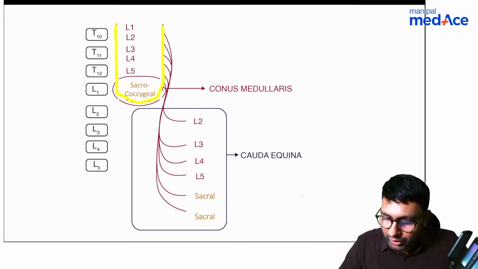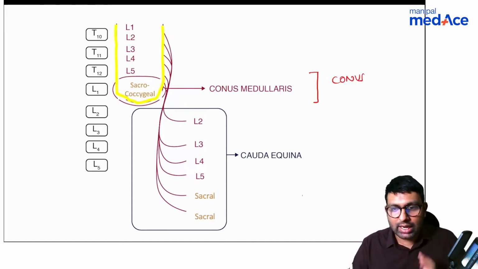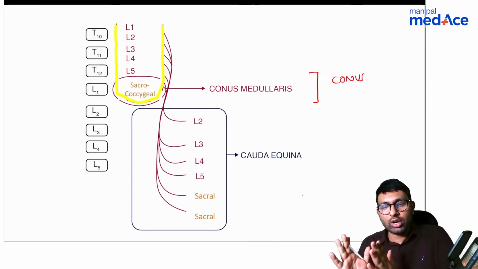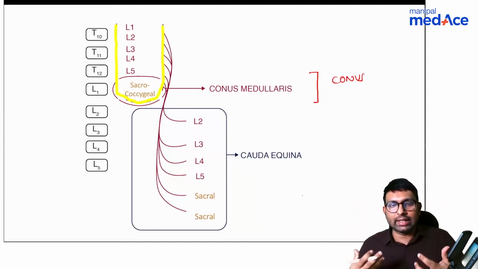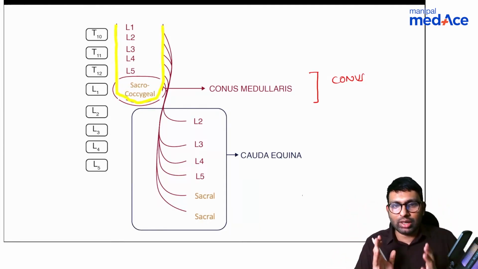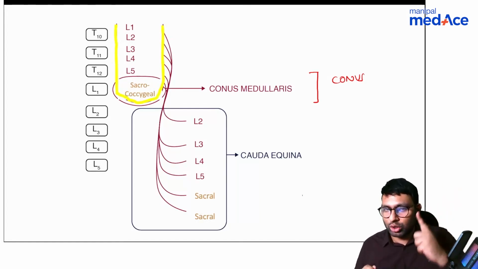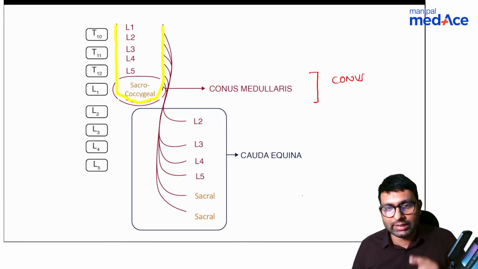So this tip of the cord, mainly at the region of L1, L2, is called conus medullaris because it looks like a cone. It is called conus medullaris. And these nerve roots which are given out are called cauda equina because cauda equina means horse's tail, and these nerve roots, because there are so many and they lie like that, look like a horse's tail. So we call them cauda equina. Any damage to conus medullaris results in conus medullaris syndrome. Any damage to cauda equina results in cauda equina syndrome.